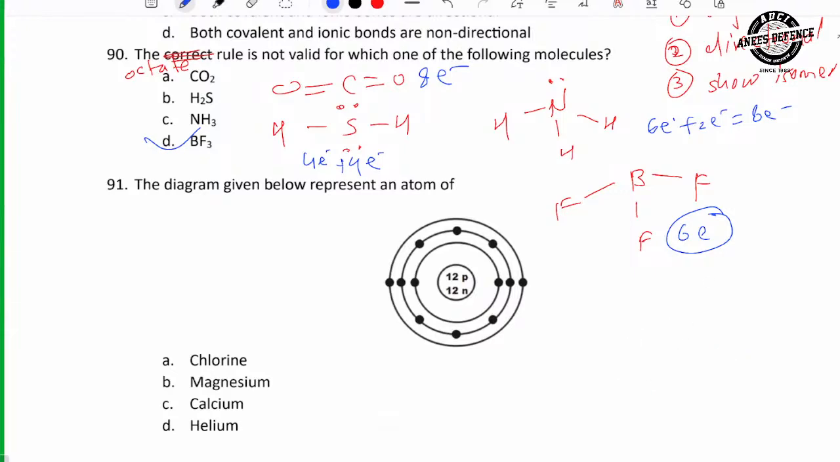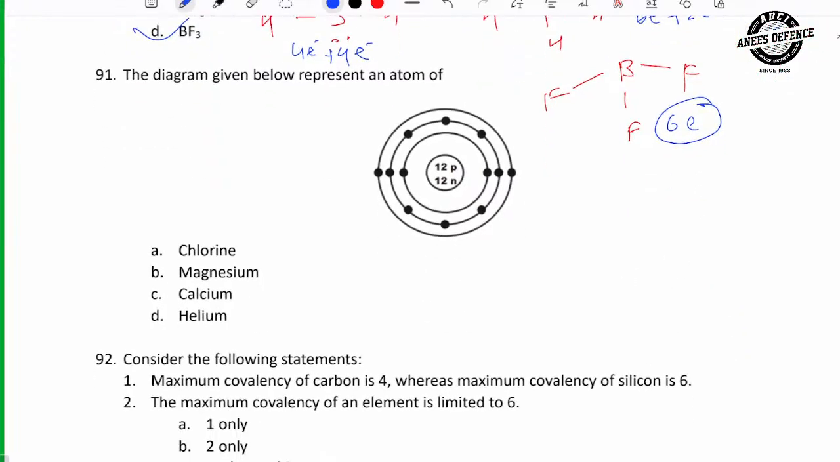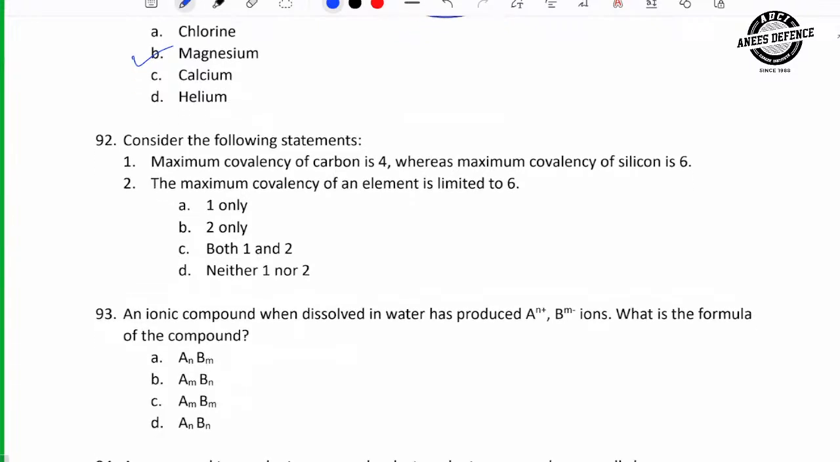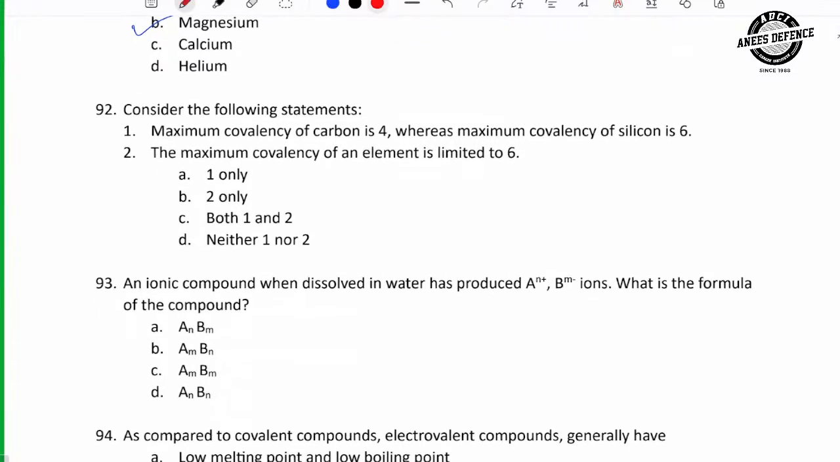Next question, please. The diagram given below represents an atom. What are the total number of electrons? 3 plus 3, 6, 6 plus 3, 9, 9 plus 3, 12. 12 means... next.